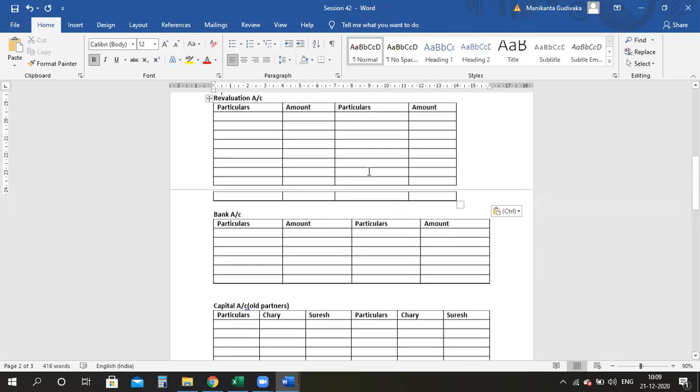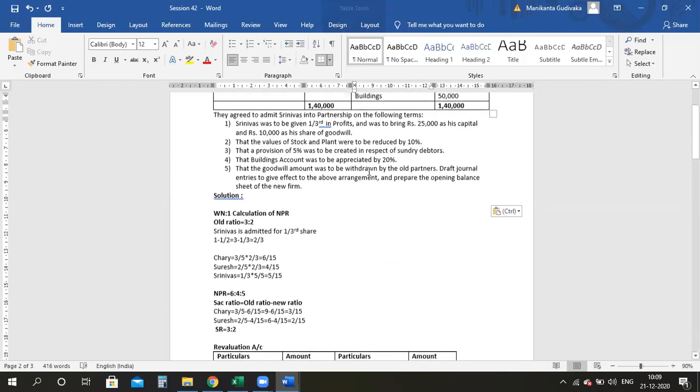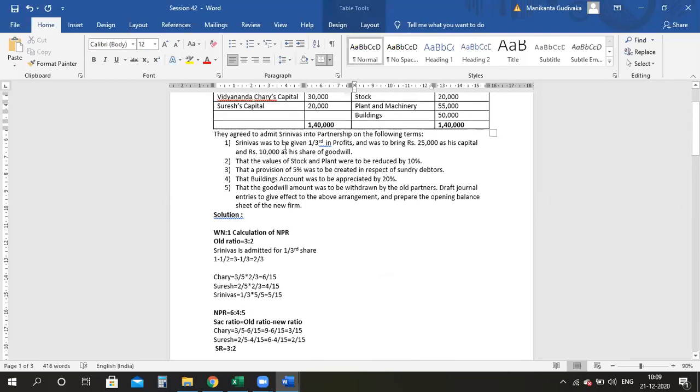Chalo, let's start off the problem one by one. What is the first thing? Srinivas was admitted, was given 1/3 in the share, I calculated that. And was to bring 25,000 as his capital. Tell me the journal entry for the capital entry. What is happening? Srinivas is bringing cash into the organization. Please tell me the journal entry.